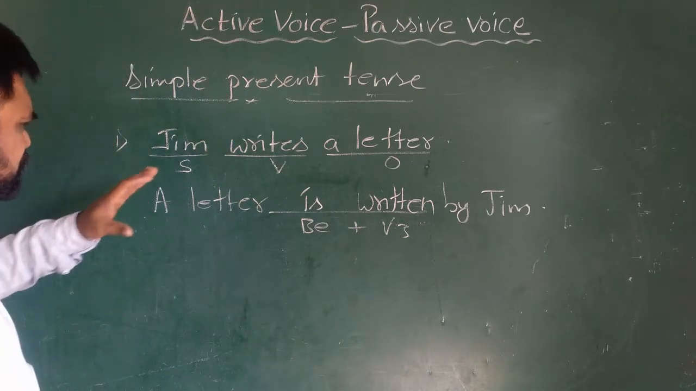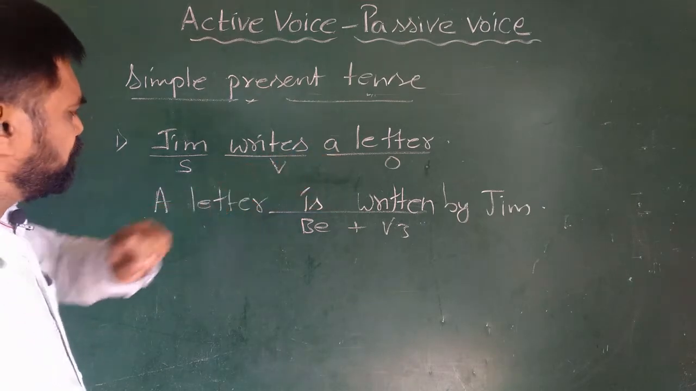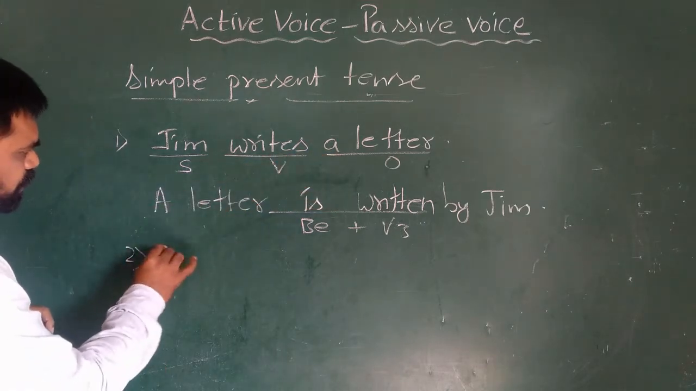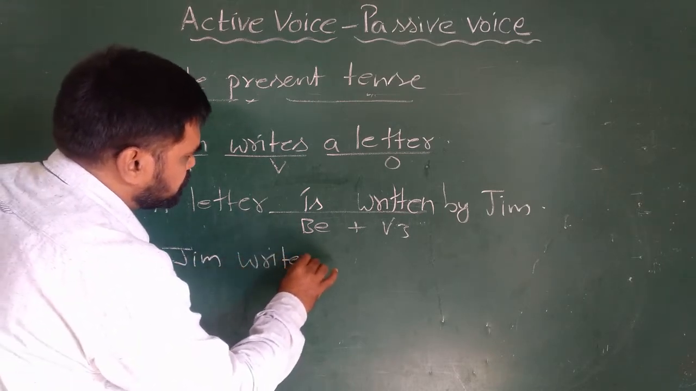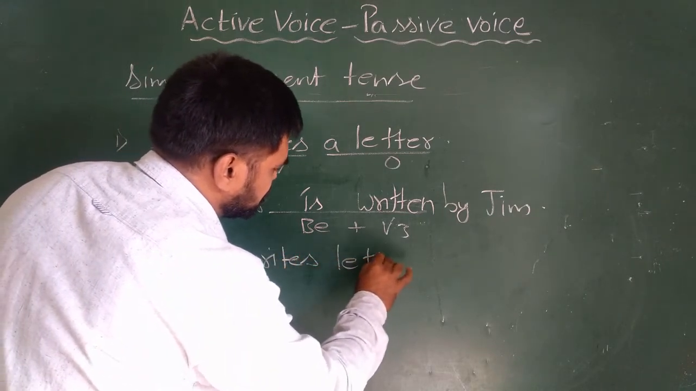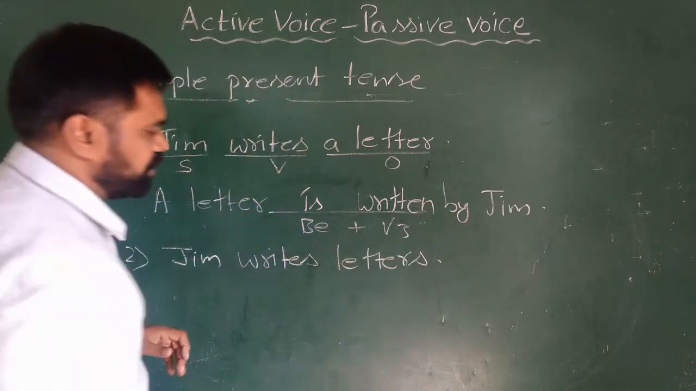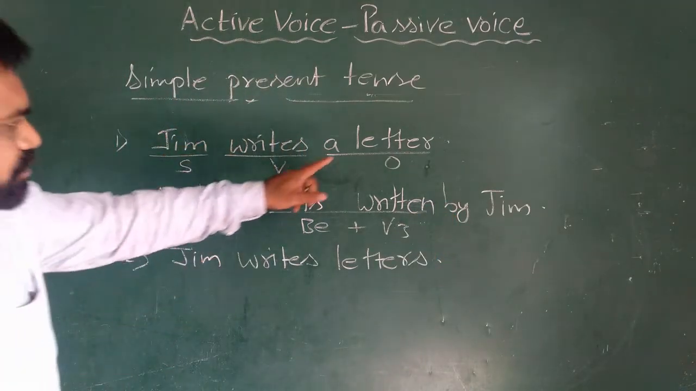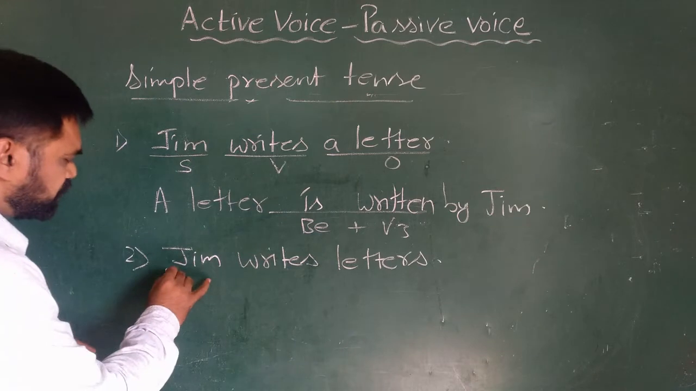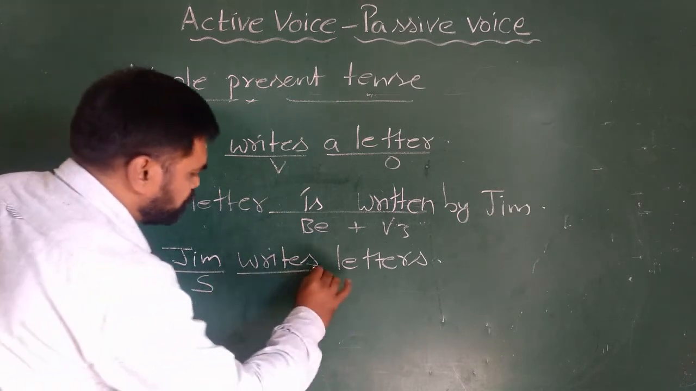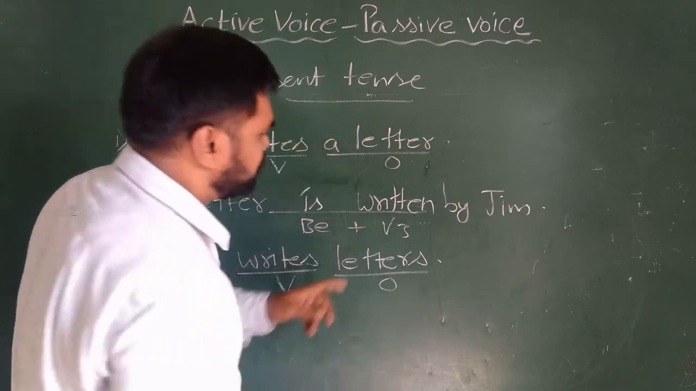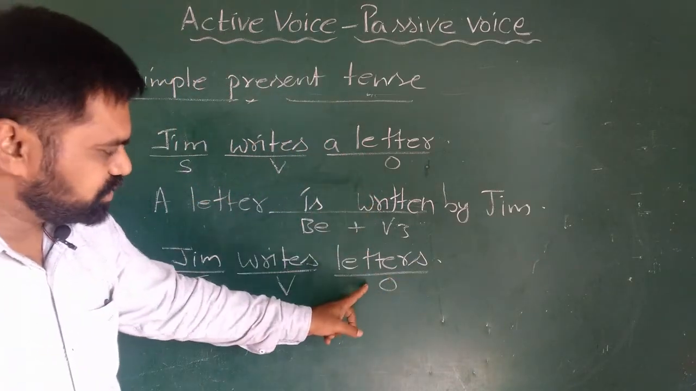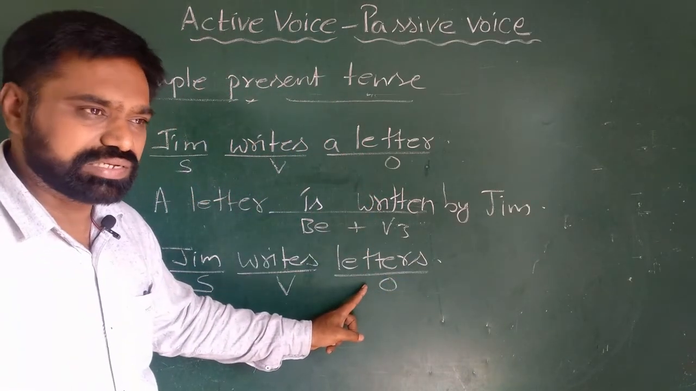Let us see the same example with changing the object. I'll write Jim writes letters. Right. When we look at this sentence, the only difference is here. The subject is same in both the sentences. The verb is present tense. Only thing is I have changed the object. Here the object is singular, whereas here the object is plural, letters.